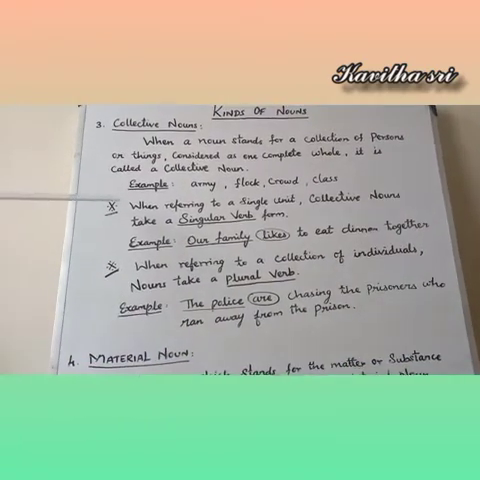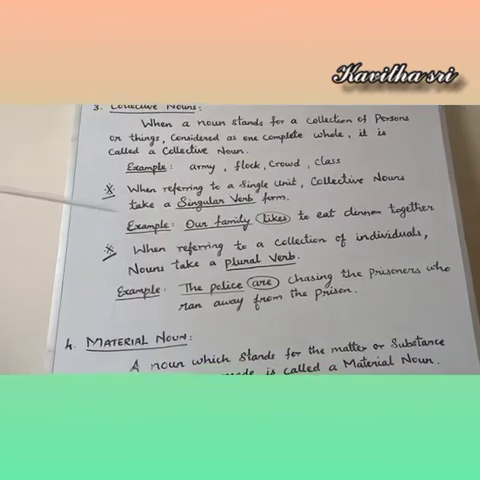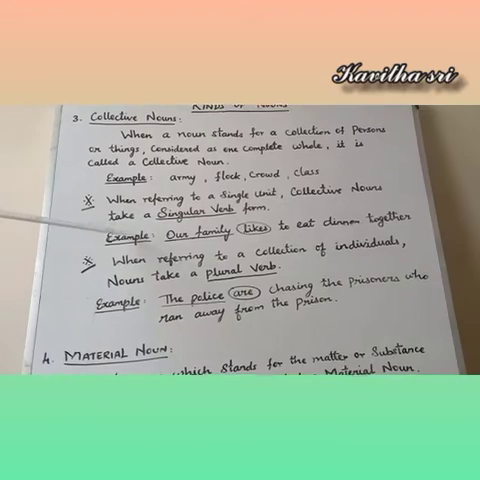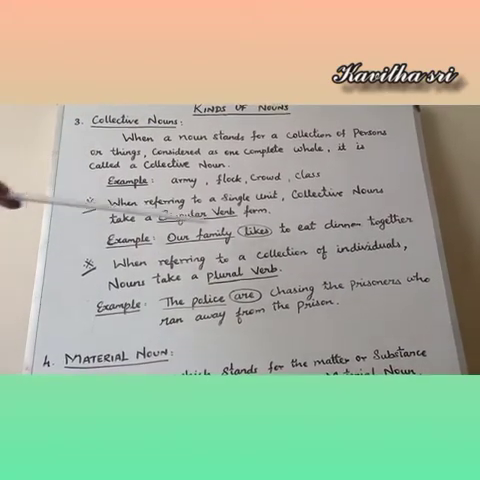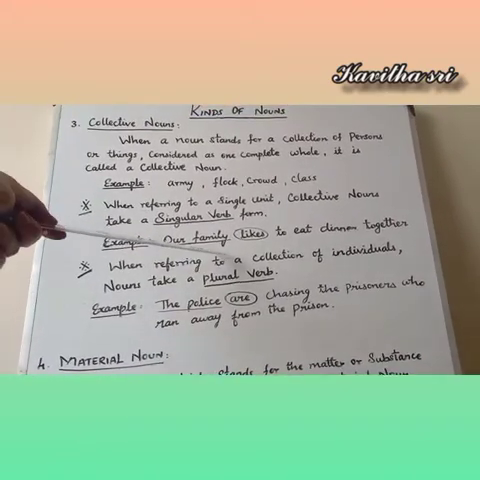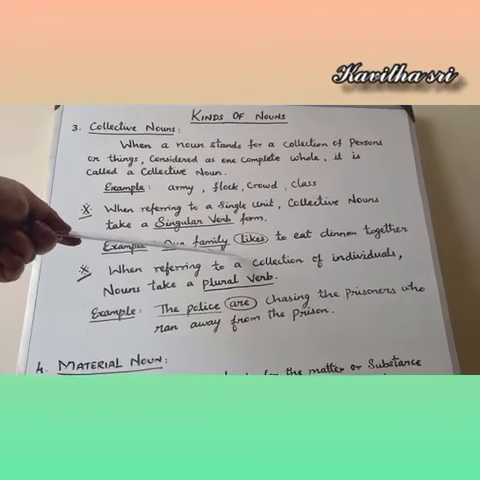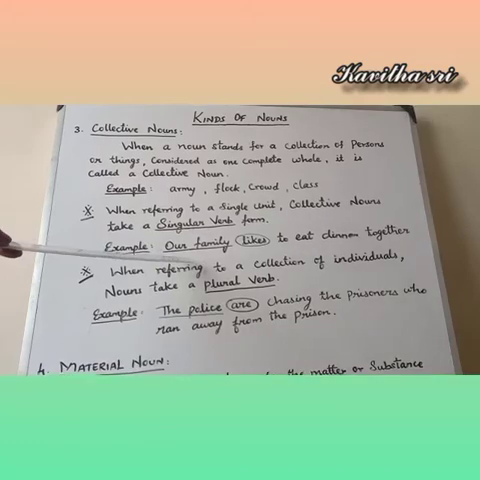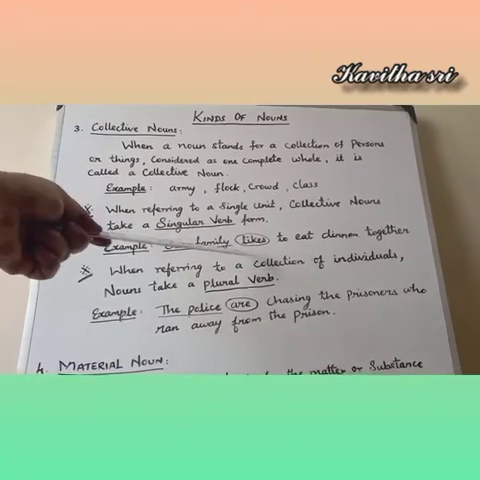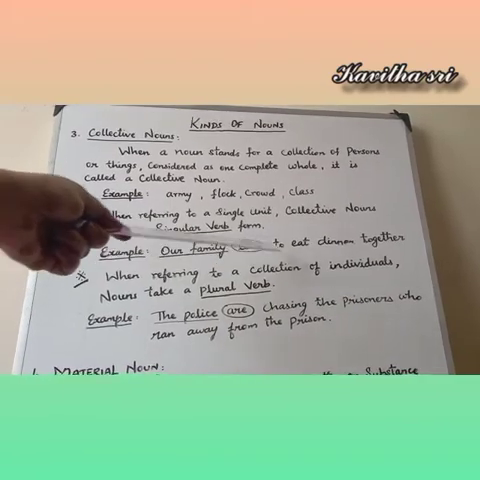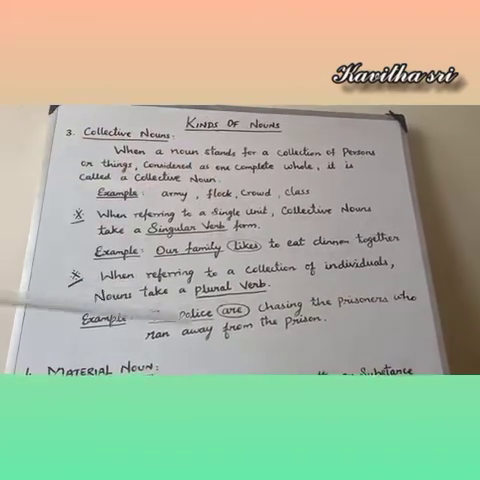And one more thing that you have to keep in mind: when referring to a single unit, a collective noun takes a singular verb. For example, our family. Our family is a collective noun. So the noun is in singular form, isn't it? So automatically the verb takes the singular form here. Our family likes to eat dinner together.